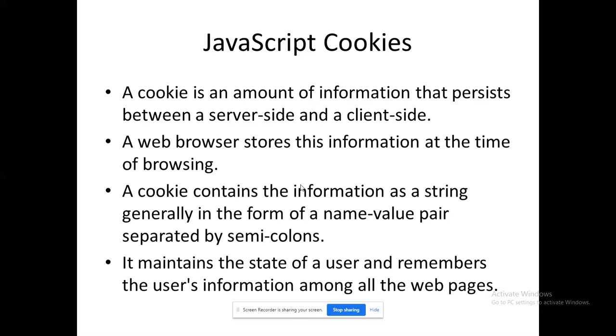Those things will be stored by a variable that is called a cookie. Every web browser has this feature. It stores that information during the time of our browser session. Normally it will store name-value pairs separated by semicolons as a string. So it is also ready to give me the state of the user.